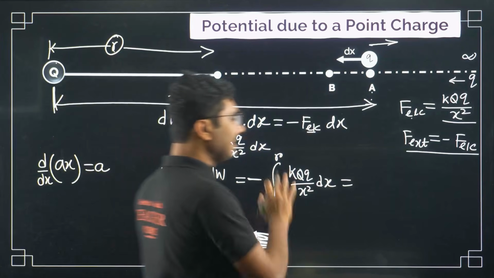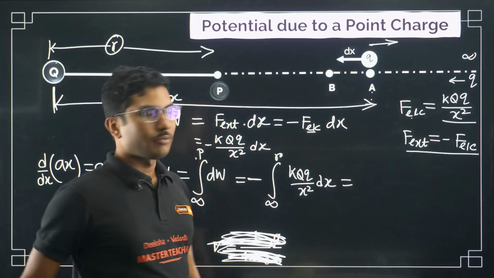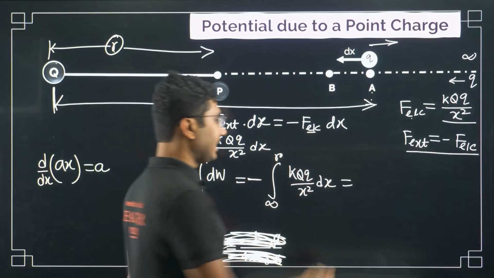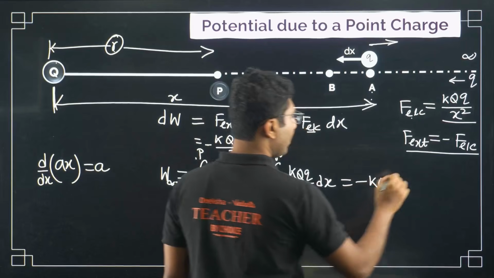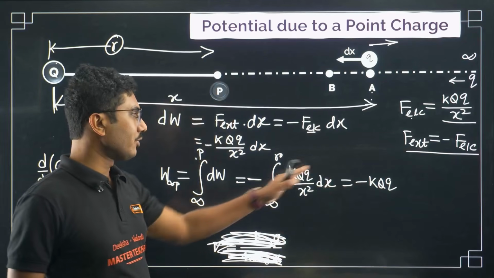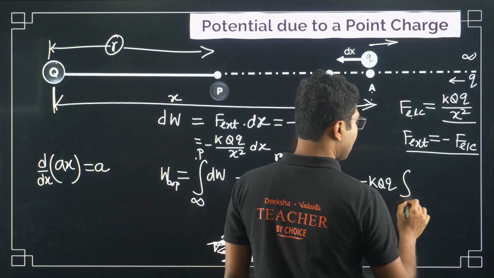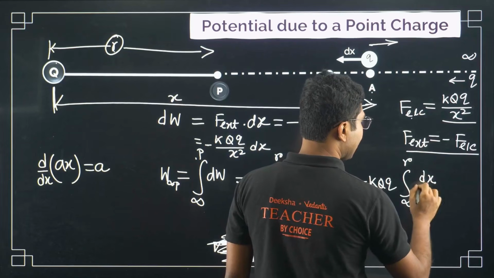Similarly in case of integration as well, whatever is constant, we are not bothered about, it can come out of the integration easily. So negative k q, they are constant, they come out of integration. So what we are left with is the integral from infinity to r of dx by x square.